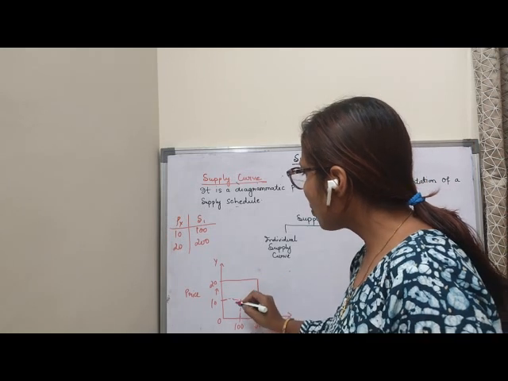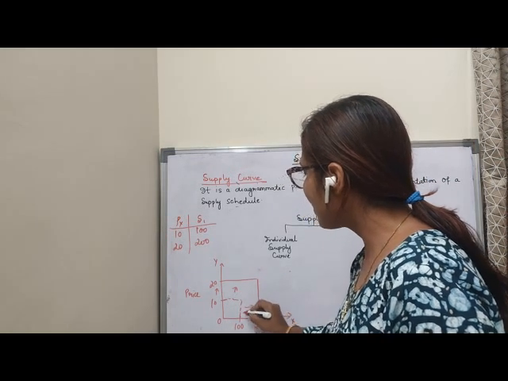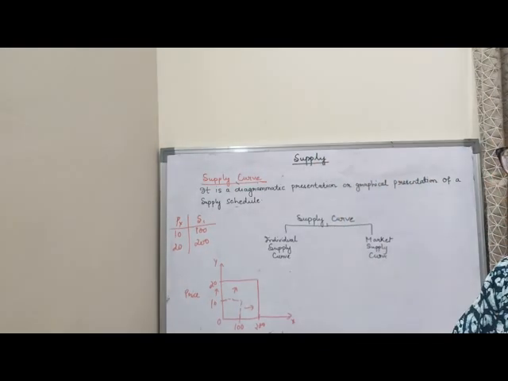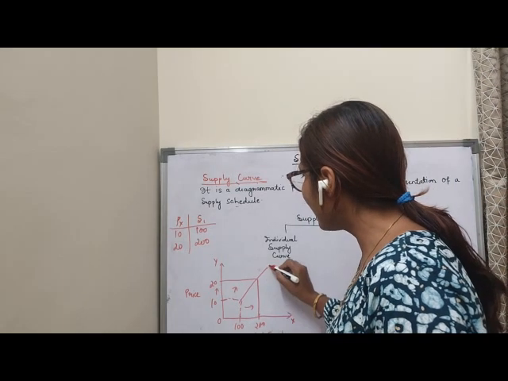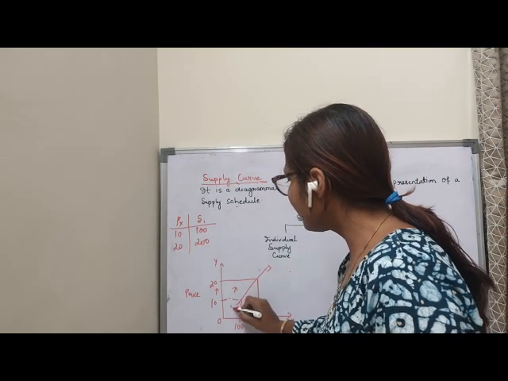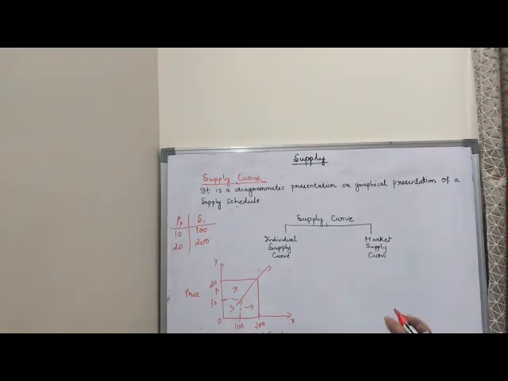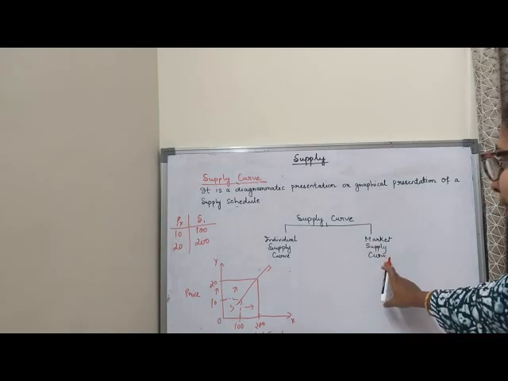I will get it. So what I can see is that when price rises, quantity supplied also rises. That means it also increases. So it's the positive relationship between the price and quantity supplied. So if I join this, I will get the supply curve. Clear? So this is the supply curve of an individual seller. Clear? Now, the market supply curve. I said supply curve is a diagrammatic presentation.